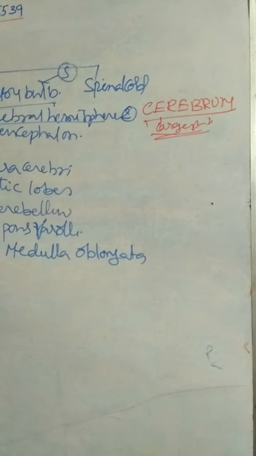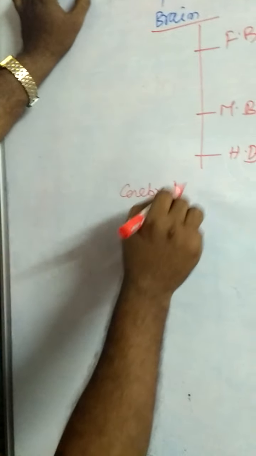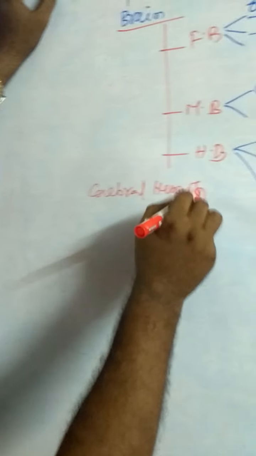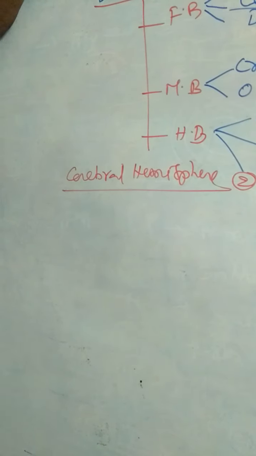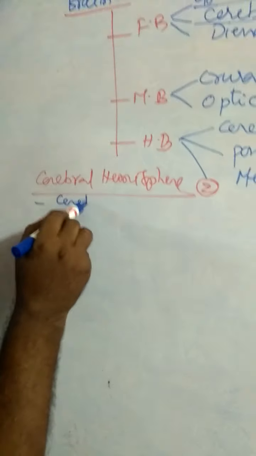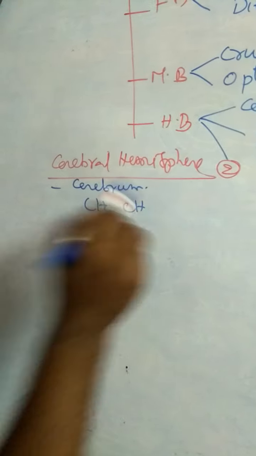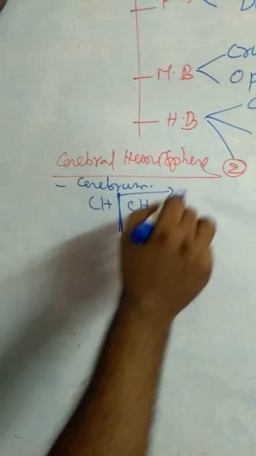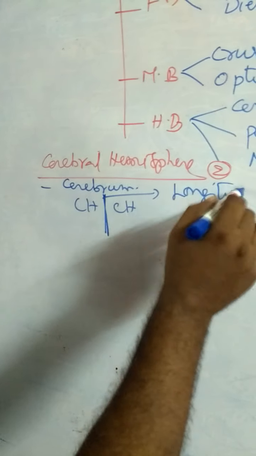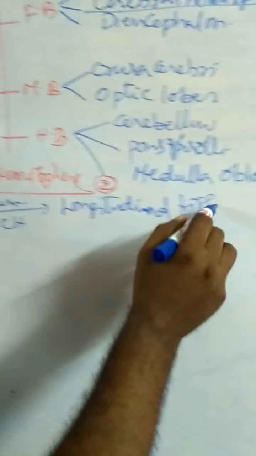There are two cerebral hemispheres, and together they are called the cerebrum. The two cerebral hemispheres are longitudinally separated by the longitudinal fissure.